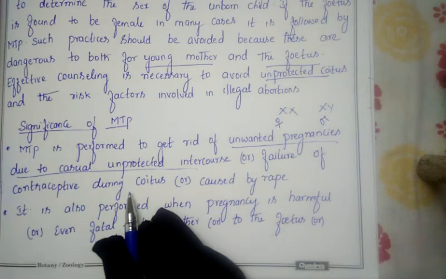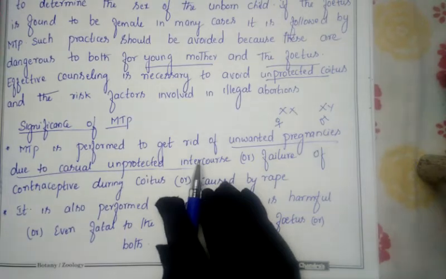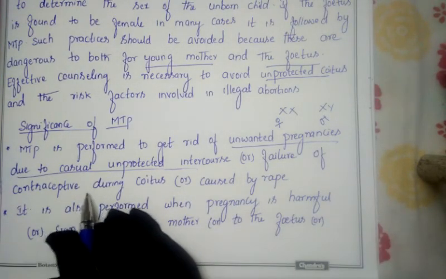By chance, even by applying that method, sometimes the female will conceive. Due to some problem, if the female becomes pregnant, then through abortion they can get rid of that unwanted pregnancy. So that's why failure of the contraceptive during the coitus.